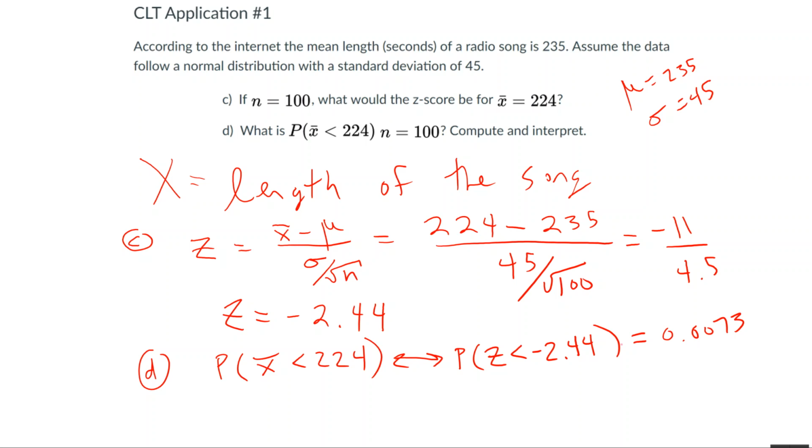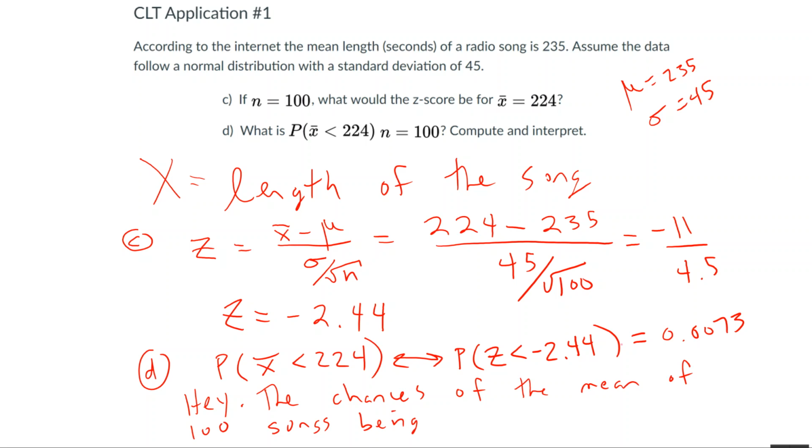So, hey, the chances of the mean of 100 songs being less than, not negative 2.44, because nobody knows what z-scores are in radio language here, less than 224 seconds is nothing to worry about.